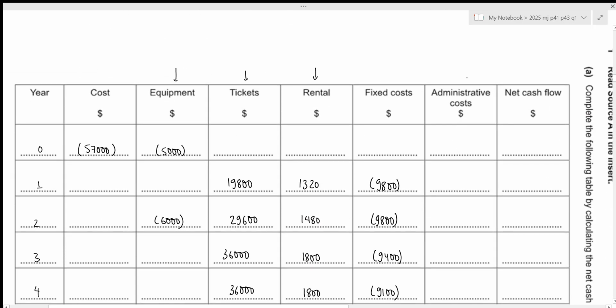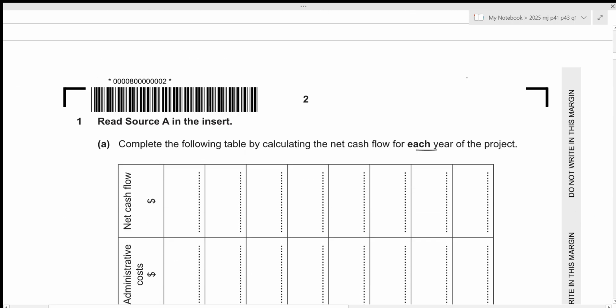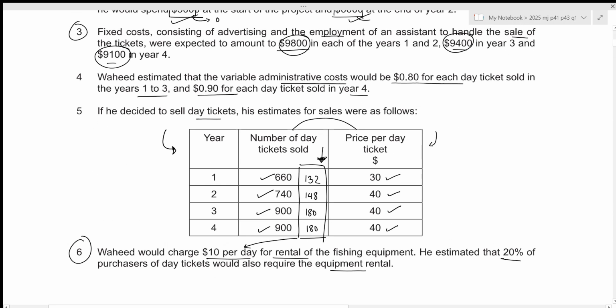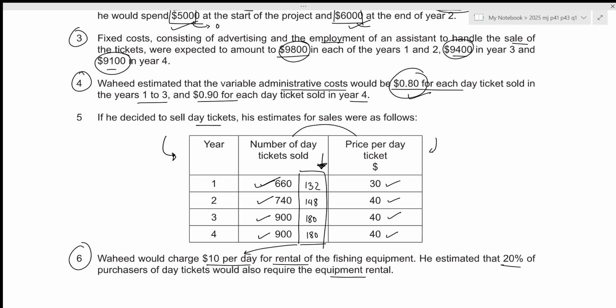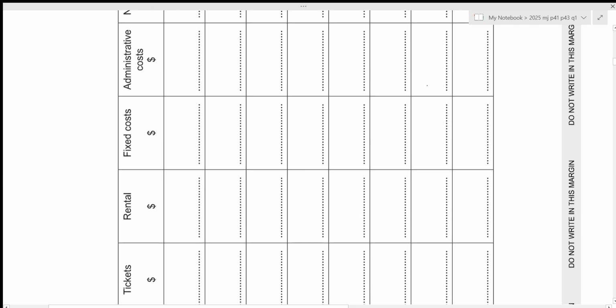Okay. Then we have administrative costs. Again, these are the expenses that we need to incur, so we need to show it as a negative figure. For administrative cost, we have information right here. It would be 0.80 for each day ticket sold in the years 1 to 3 and 0.9 for each day ticket sold in year 4. Okay, so for year 1, that will be 660 times 0.8, which results in the value of 528. Let's write it down.